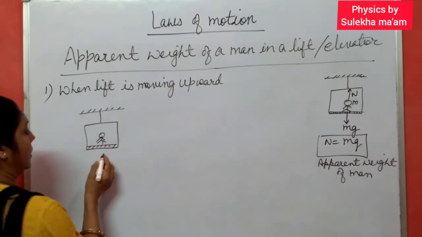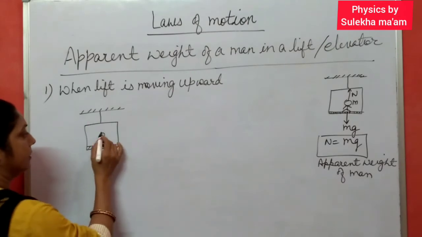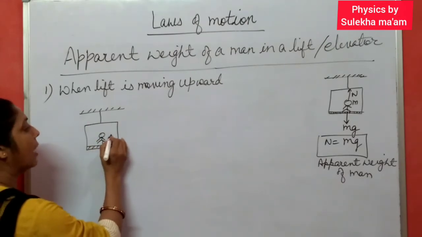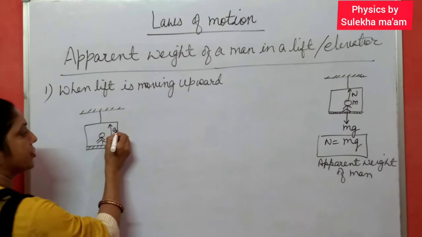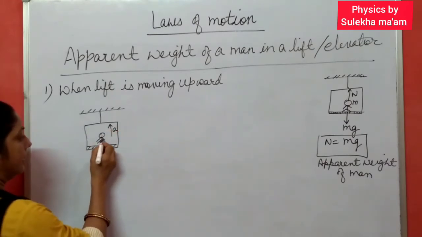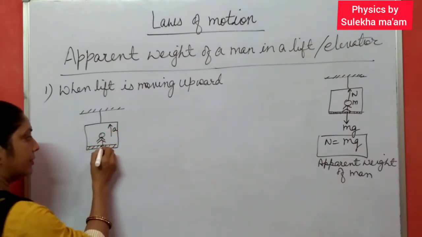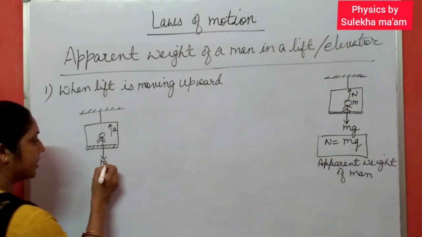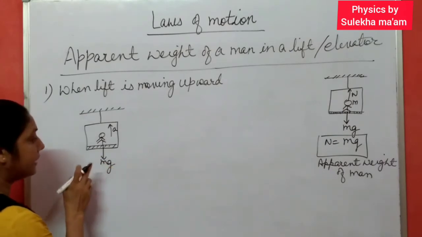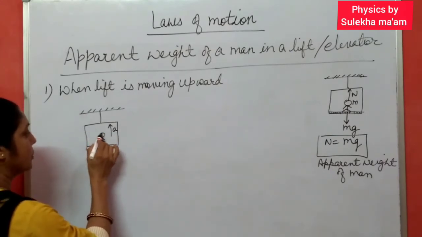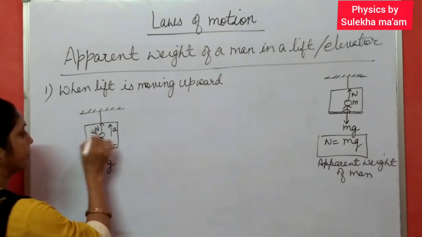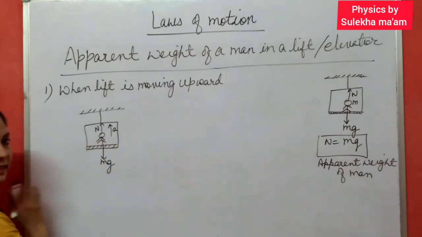Now this time the lift is moving upward with some acceleration a, and the weight of the body is always acting in the downward direction towards the center of the earth, mg, and this time also the normal reaction is acting upward, which balances this one.